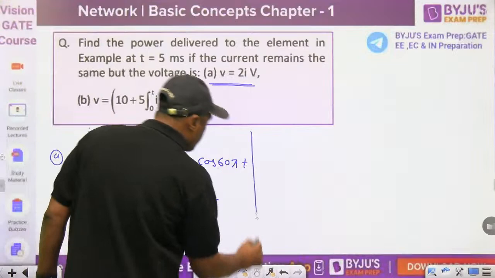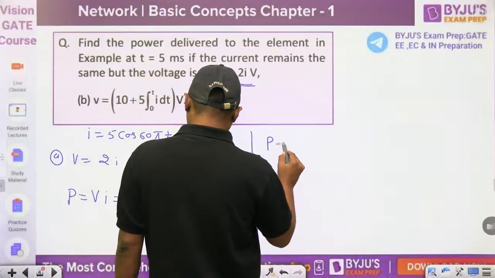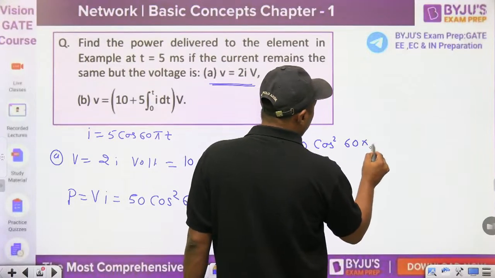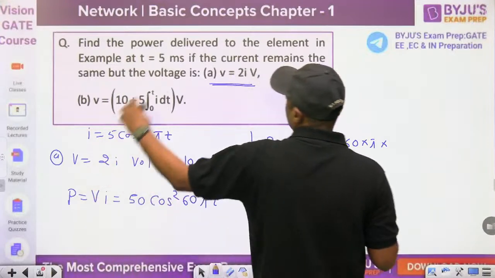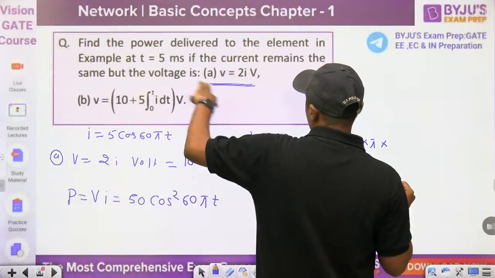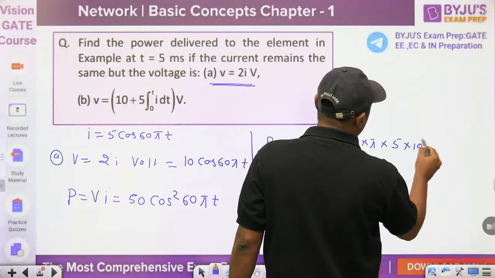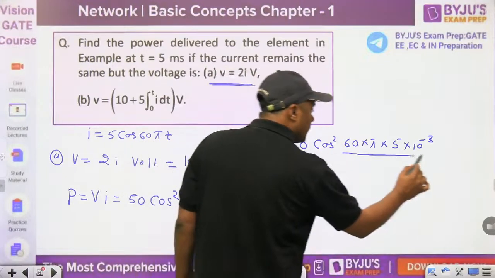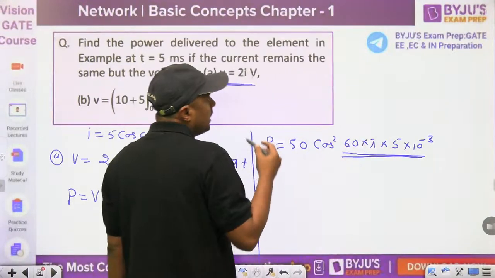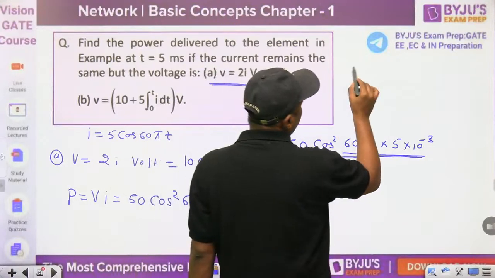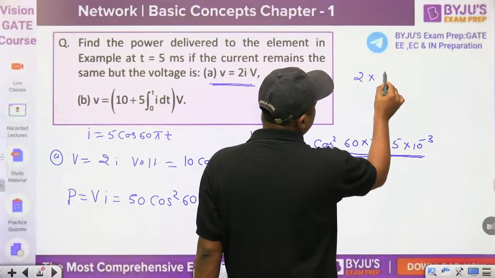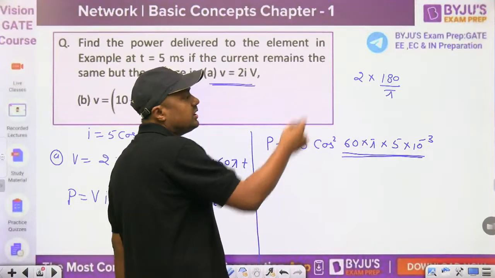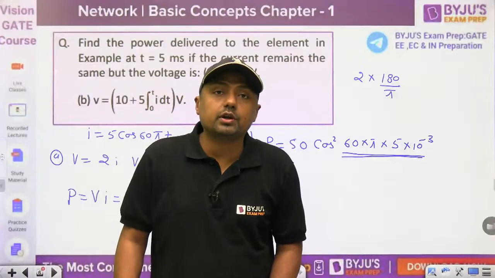Then P is equal to 50 cos square of 60 into pi into 5, this is the 5 millisecond, 5 into 10 raised to power minus 3. Multiply it in radian mode. If anything is given in radian, for example 2 radian, you can convert it into degree by multiplying by 180 divided by pi, that is 57.3.